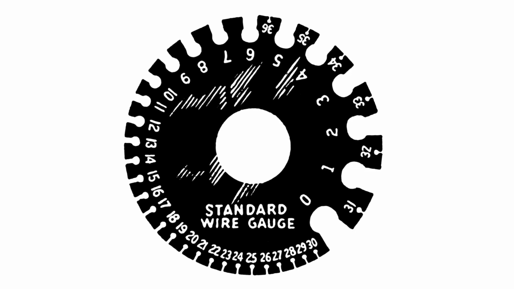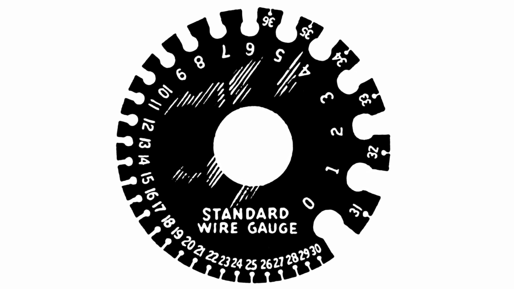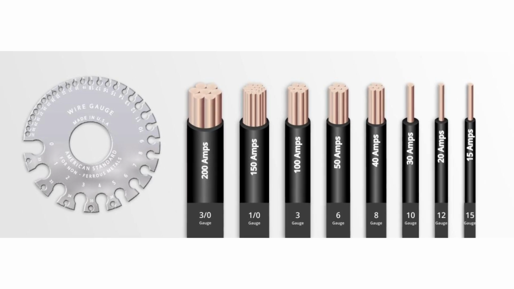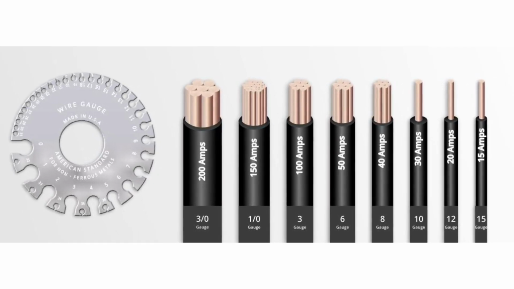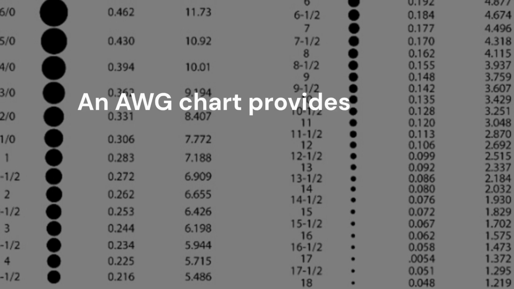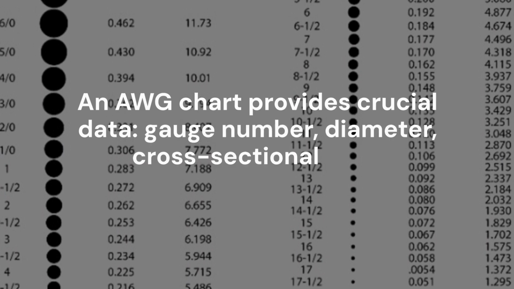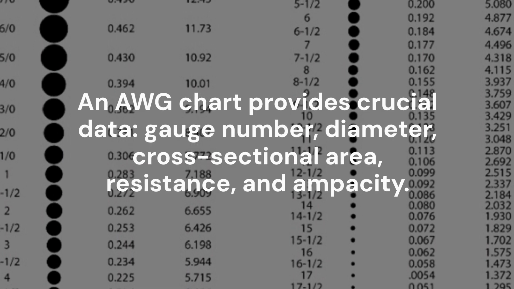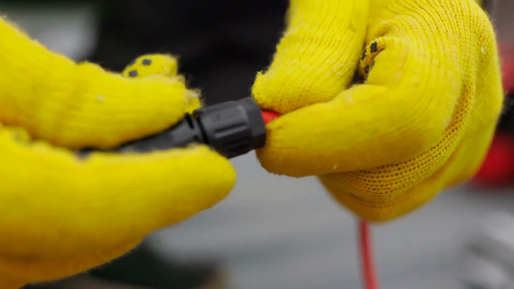The American Wire Gauge, or AWG system, is the North American standard for wire sizing. Interestingly, a larger gauge number means a thinner wire, while a smaller number indicates a thicker wire. An AWG chart provides crucial data: gauge number, diameter, cross-sectional area, resistance, and ampacity. This information helps in selecting the right wire for your custom cable needs.